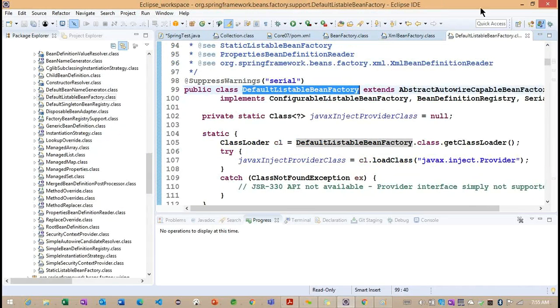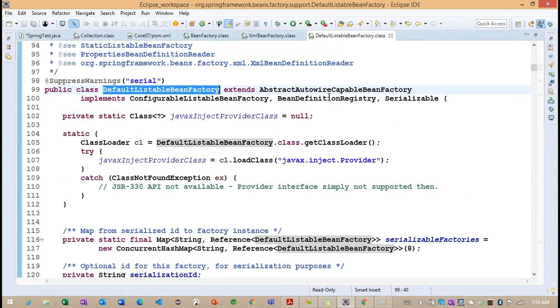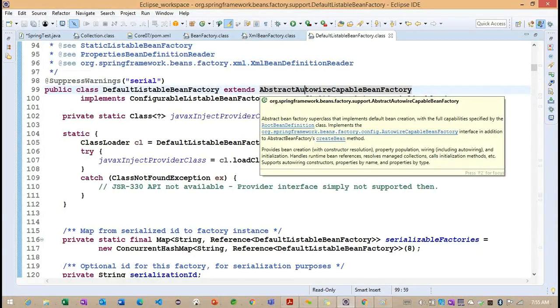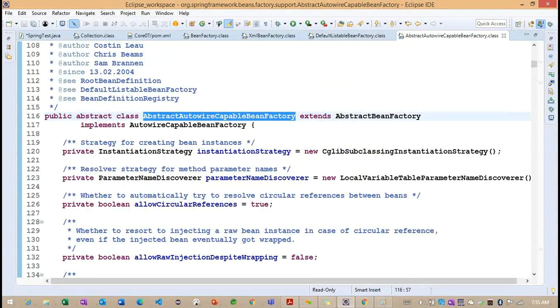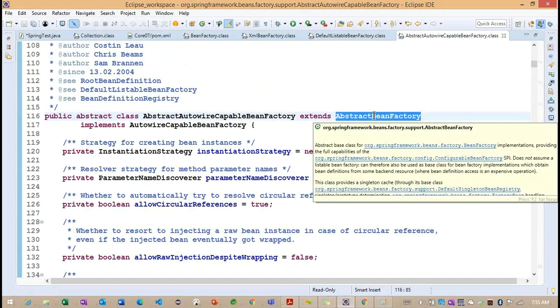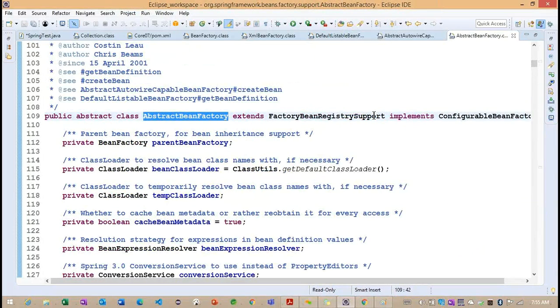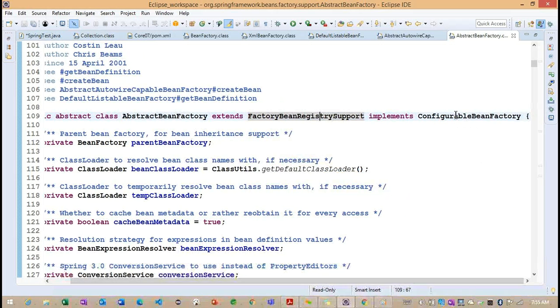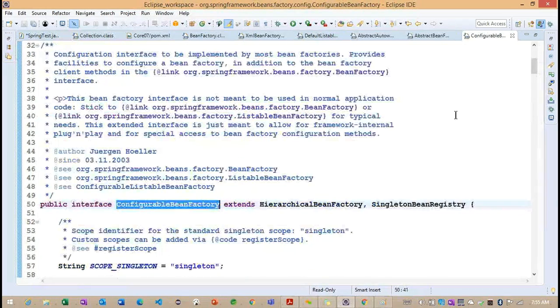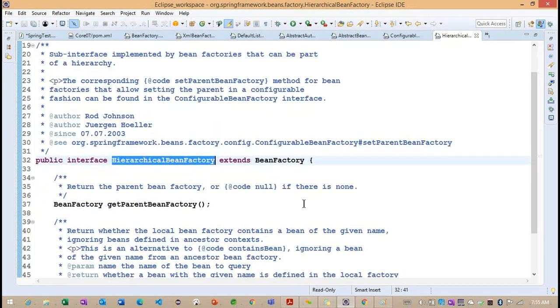We'll see what information is available inside this particular DefaultListableBeanFactory. Now you can see this particular class is still extending AbstractAutowireCapableBeanFactory. Now we'll understand whether this particular class is extending or implementing from the BeanFactory or not. Now you can see ConfigurableBeanFactory, and this particular ConfigurableBeanFactory is extending BeanFactory.